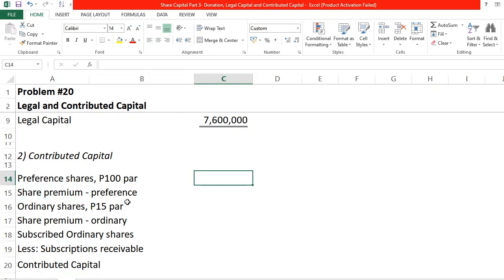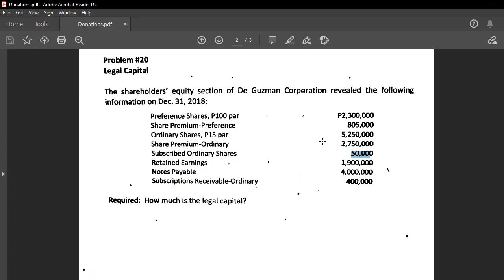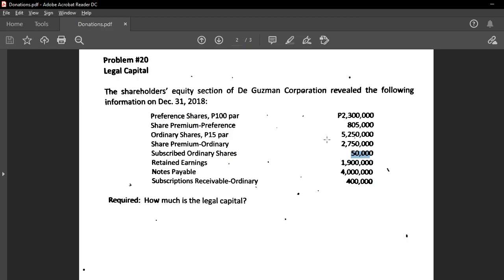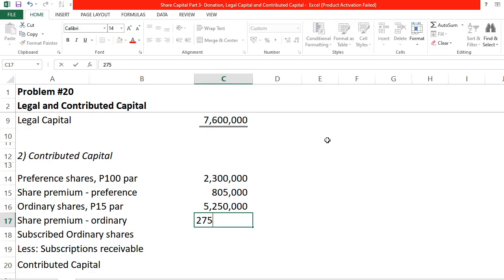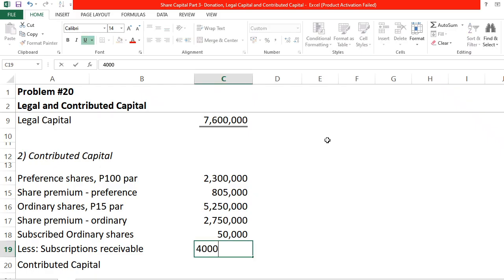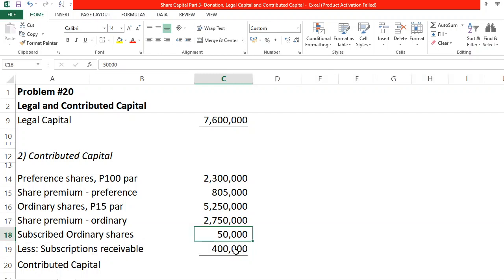So we have here preference shares of 2-3, and then share premium preference of 805, ordinary shares of 5,250, and then share premium ordinary, you have there 2,750, subscribed OS of 50,000, and your subscriptions receivable of 400. Medyo ano siya, no? I think this problem is kinda mali. Mali siya in a sense nga if you will notice, mas dako si subscribed OS kaysa kang subscriptions receivable, which is most of the time hindi naman siya pwede, di ba?